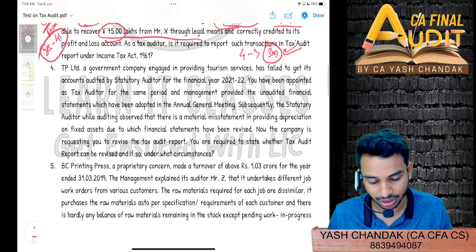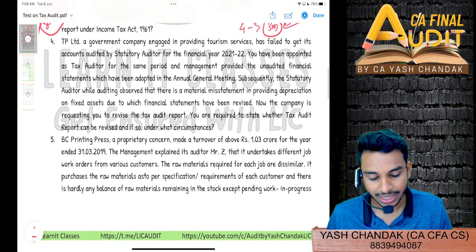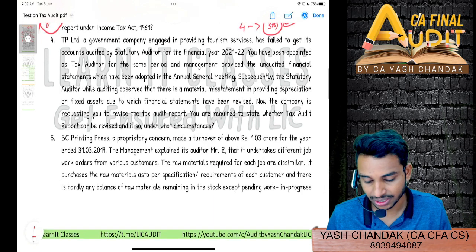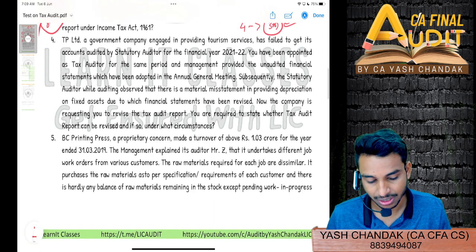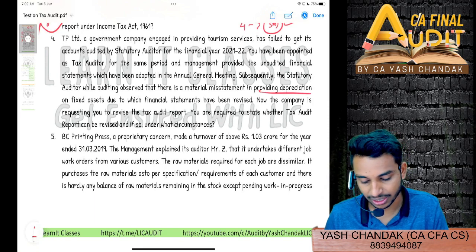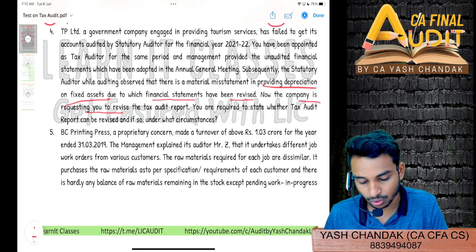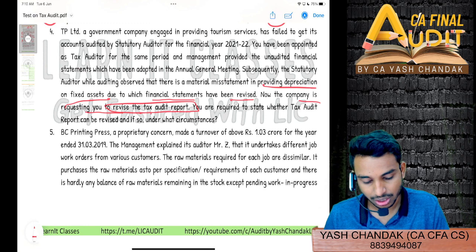TP Limited, a government company engaged in providing tourism services, has failed to get its accounts audited by state auditor for the financial year 21-22. You have been appointed as tax auditor for the same period, and management provided the unaudited financial statements which have been adopted in AGM. Subsequently, state auditor, while auditing, observed that there is a material misstatement in providing depreciation on fixed asset, due to which financial statements have been revised. Now the company is requesting you to revise the tax audit report. You are required to state whether the tax audit report can be revised, and if so, under what circumstances.